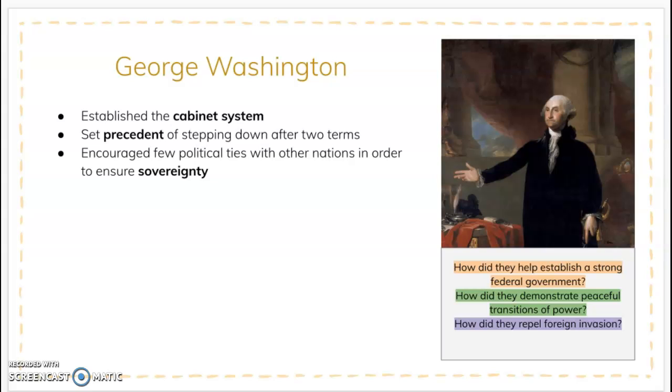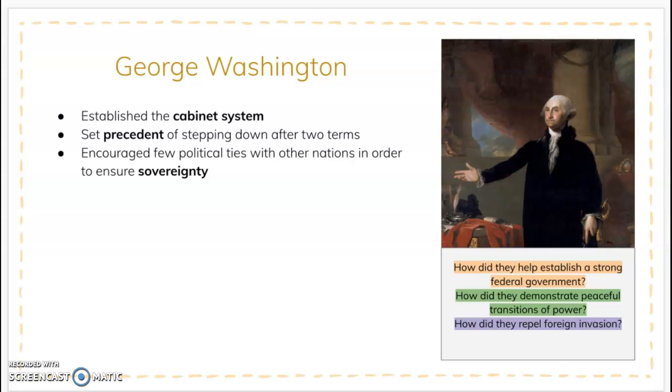Another precedent that Washington set was stepping down after 2 terms. While there wasn't originally a 2-term limit, Washington chose to step down after serving 2 terms, which would be 8 years, and he prompted others to do the same through his actions. This ensured a peaceful transition of power, meaning that there weren't disputes or uprisings about who should be in power. These 2 precedents were very important ways that Washington shaped and strengthened the presidential office and the federal government.